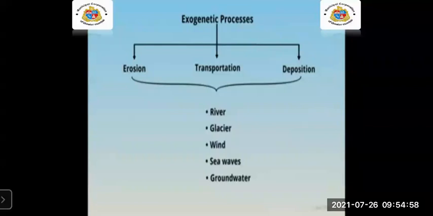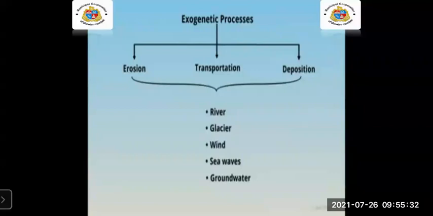In the exogenetic process, we have learned about erosion. What is erosion? Erosion is a process where natural forces like water, wind, ice, and gravity transport rocks and soil. It is a geological process and it's a part of the rock cycle. Erosion occurs at the earth's surface and has no effect on the earth's mantle and core.